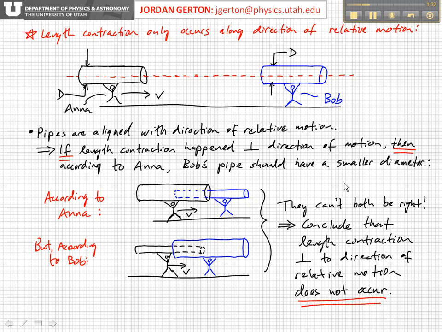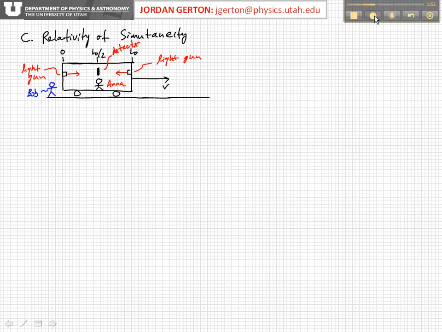So we conclude that length contraction perpendicular to the direction of relative motion does not occur. So the phenomenon of length contraction only applies to dimensions that are parallel to the direction of relative motion.